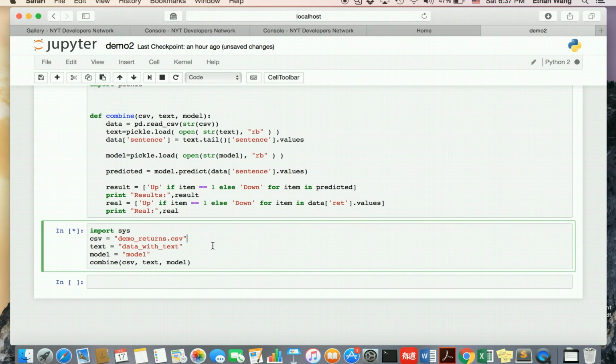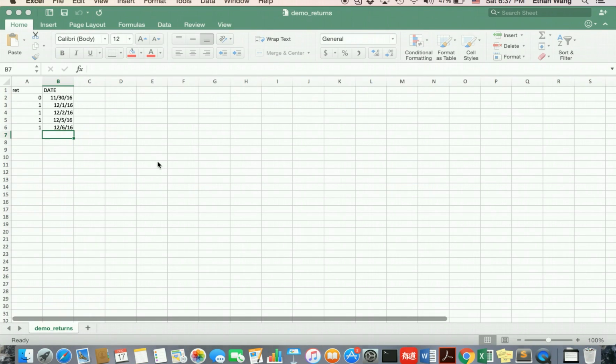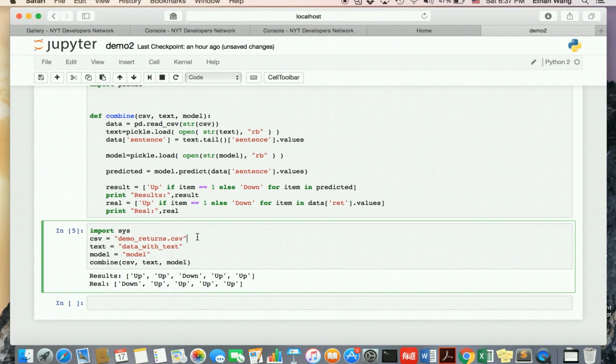While waiting for the results of the model, let me explain the data we're testing first. The data we're testing is from November 30th this year to December 6th. We can see that on the first day, the SP500 index went down, and in the following 4 days, the index went up. Okay, now we have the results.